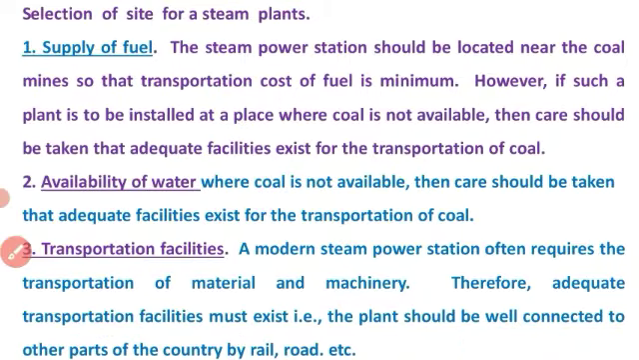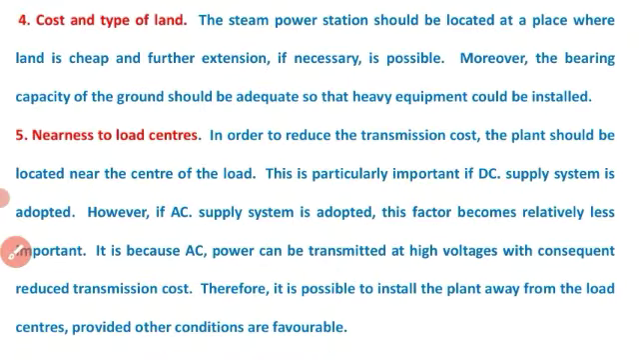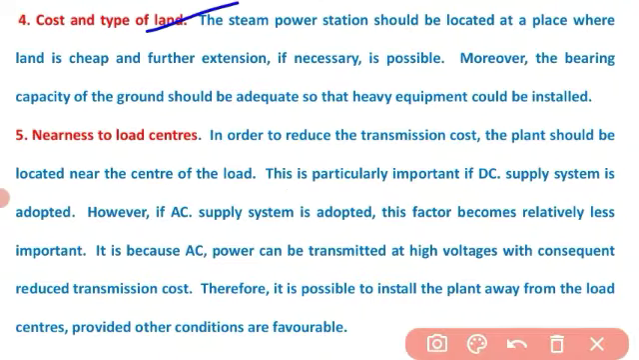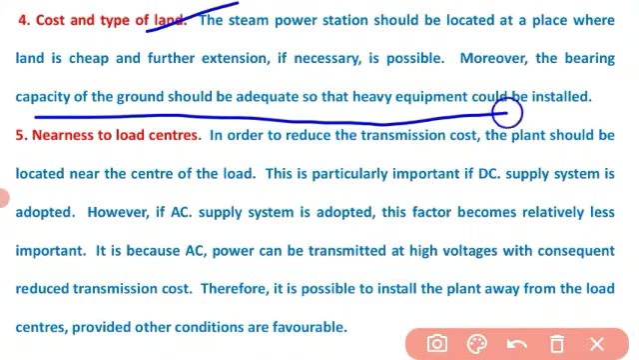Next one is the cost and type of land. The bearing capacity of the ground should be adequate because heavy equipment such as turbines and alternators will be installed. The land should be cheap, and further extension should be possible. These are the points to be considered when selecting the site for a thermal power plant.